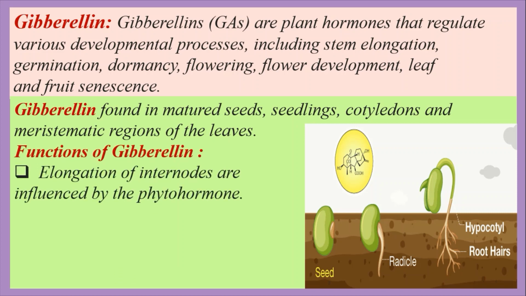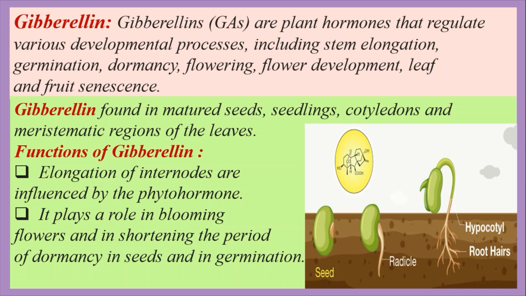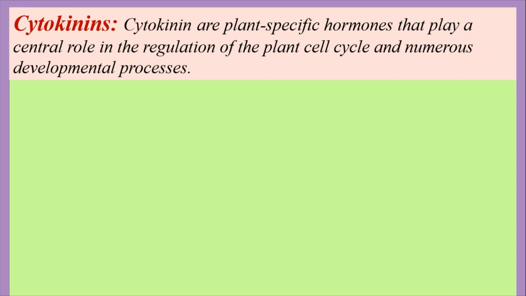Now let's see the functions of gibberellins. Elongation of internodes is influenced by this hormone, so the plants grow excessively in length. If this hormone is applied to a stunted plant, it grows more in length than a normal plant would. It plays a role in blooming flowers, in shortening the period of dormancy in seeds and in germination processes.